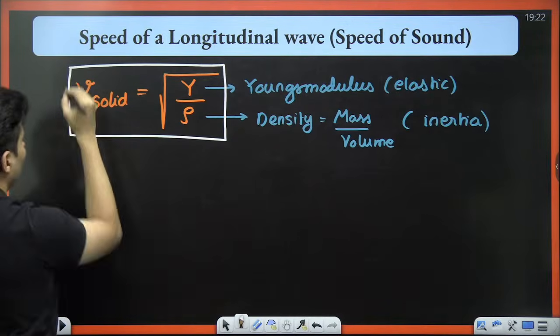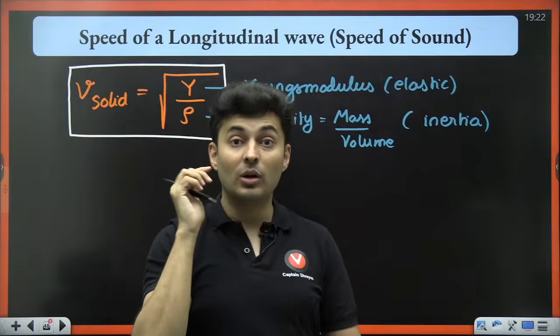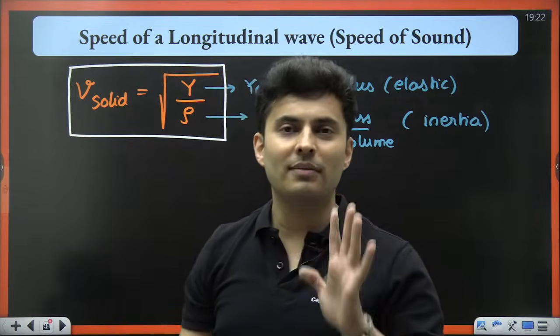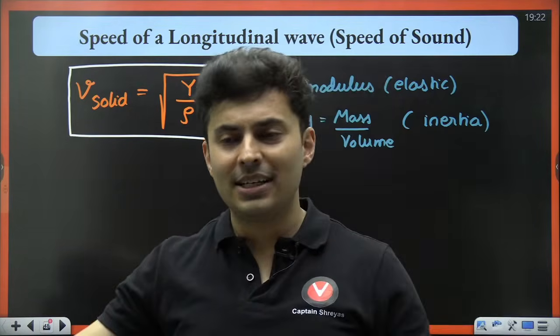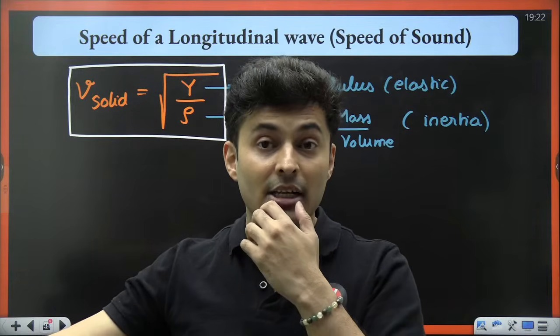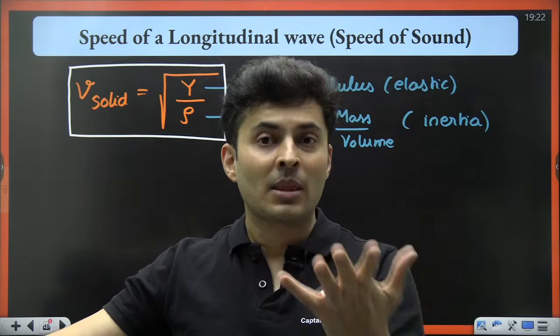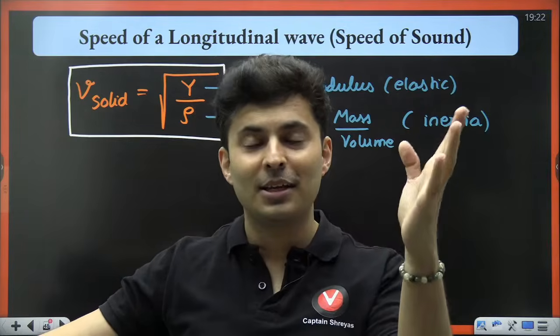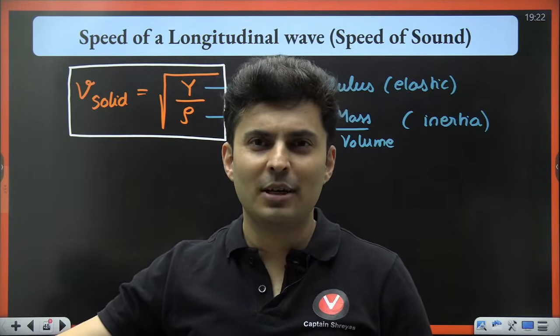Like what is the speed of sound in stone, speed of sound in a metal, all of that. Have you heard, when you visited some old fort or a palace, that if you talk at this place, some other place can hear that voice? Have you heard about these stories?